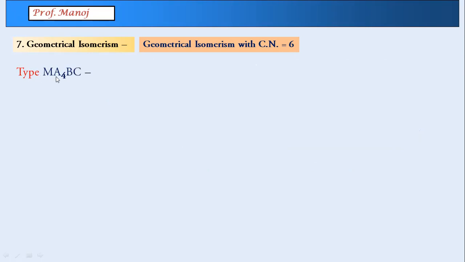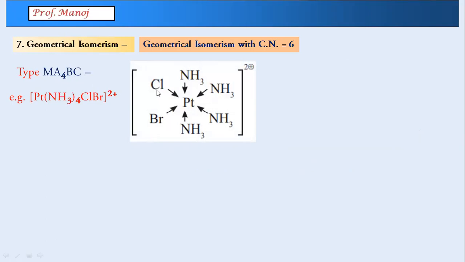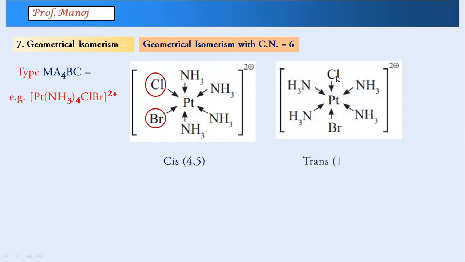Next is MA4BC. So here our key groups are going to be B and C. One example here is this one, where you can see chlorine and bromine are present as key ligands. They decide cis and trans. And here they are on positions 1 and 6.